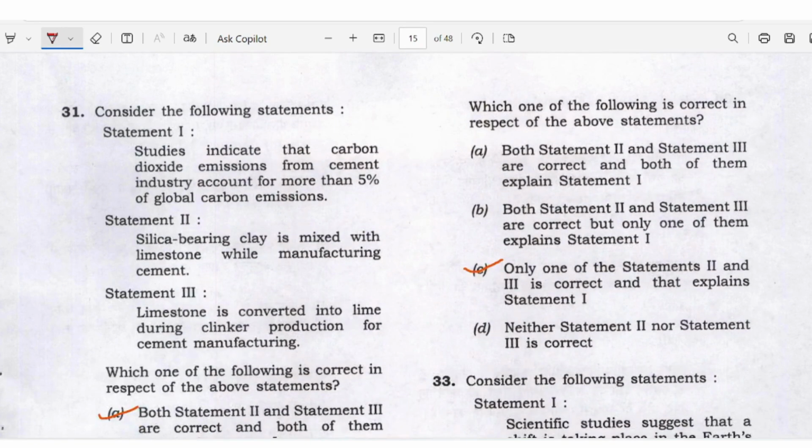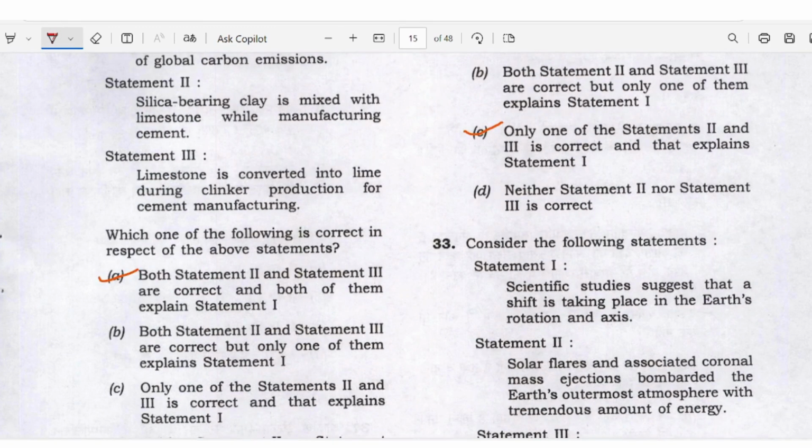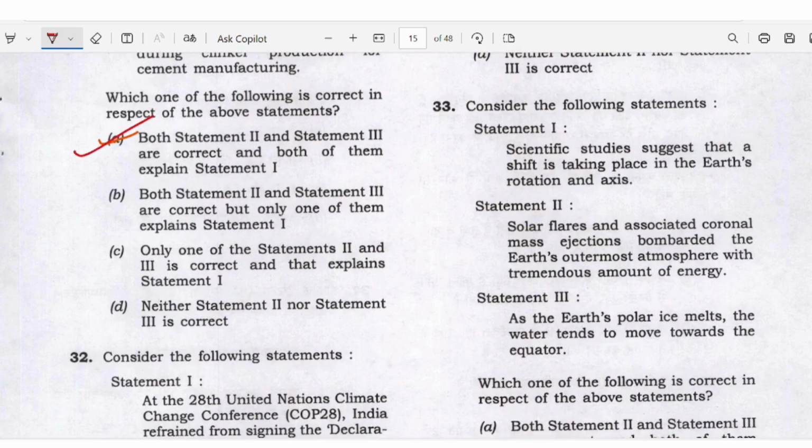Statement 1. Studies indicate that carbon dioxide emission from the cement industry accounts for more than 5% of global carbon emission. Silica bearing clay is mixed with the limestone while manufacturing the cement. Limestone is converted into lime during the clinker production for the cement manufacturing. Here statement 1 is right. Option A is right. Okay.